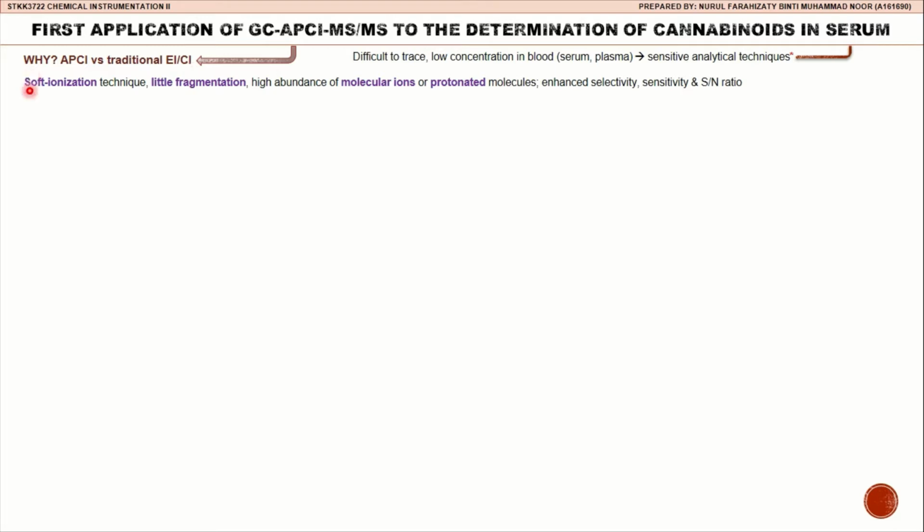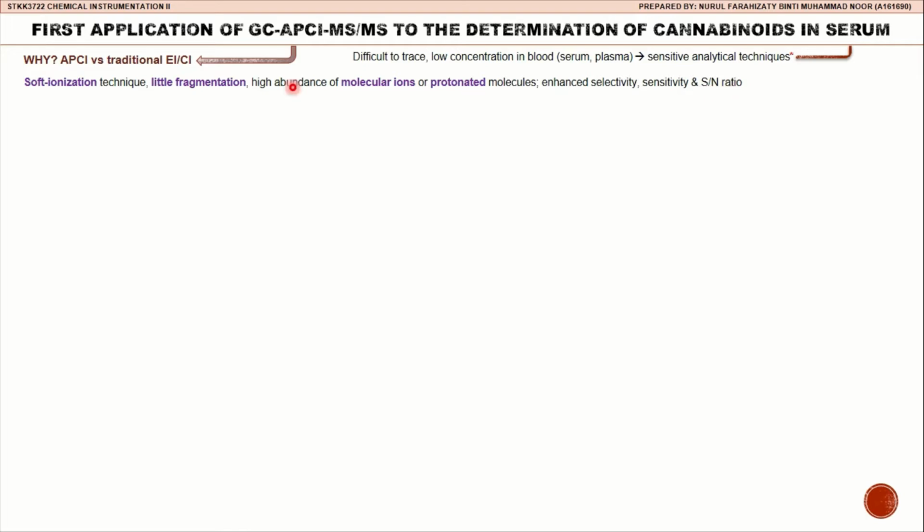Because as we know, electron ionization is considered a hard ionization technique because it requires high energy voltage and produces extensive fragmentation of analytes. But APCI is a soft ionization technique which requires only lower voltage energy and produces little fragmentation of analytes, with high abundance of molecular ions or protonated molecules. This enhances selectivity, sensitivity, and increases signal-to-noise ratio.